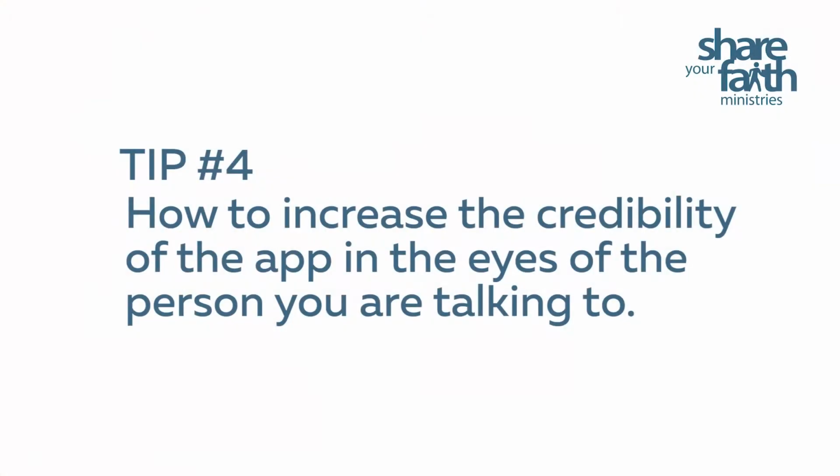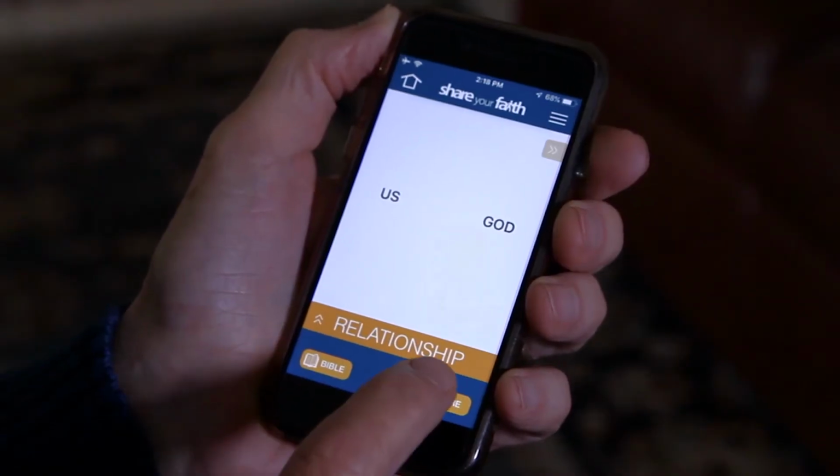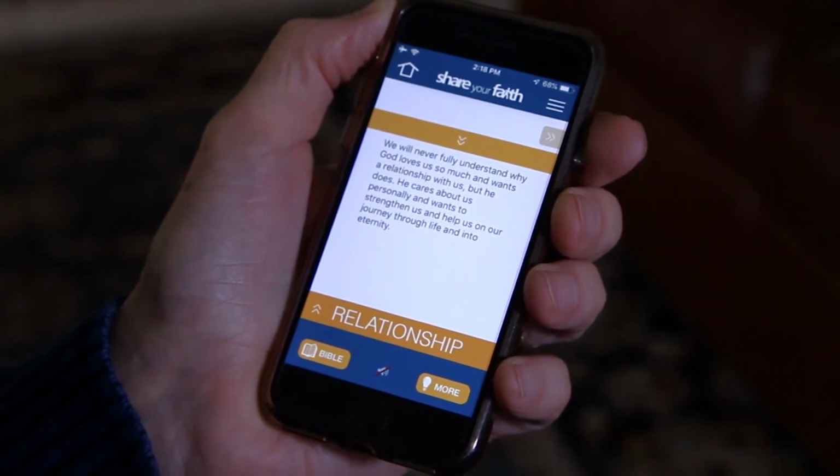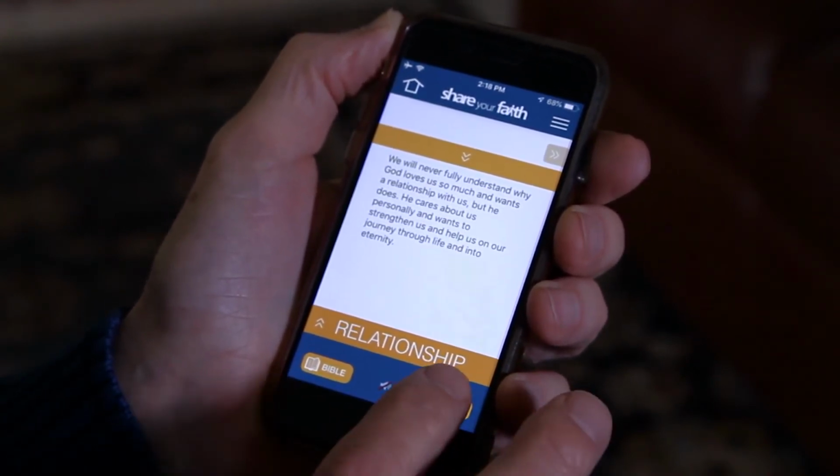Tip number 4 on how to effectively use the Share Your Faith app to lead somebody to Christ is this: how to increase the credibility of the app in the eyes of the person you're talking to. And what I found that really does that is I take the app, and somewhere in the first 3 pages, I would click on the More Insight button and say, if you want more insight, it's right there.